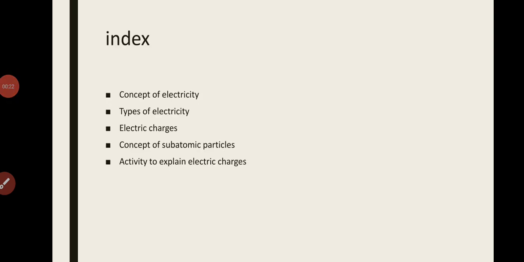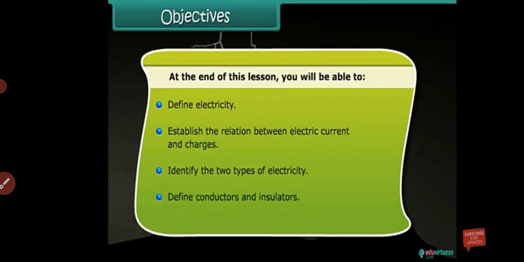In the index, we will come to know what things we are going to learn. The very first thing is the concept of electricity, then the types of electricity, then the causes of electricity, that is the factor which is responsible for causing electricity, that is electric charge, and then the concept of subatomic particles and the activity to explain electric charge. Is that clear? So now let us start with it.